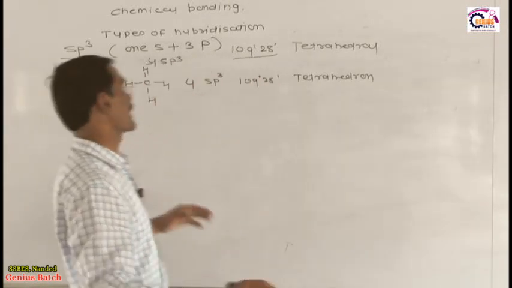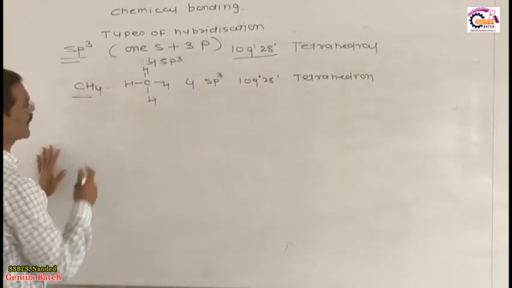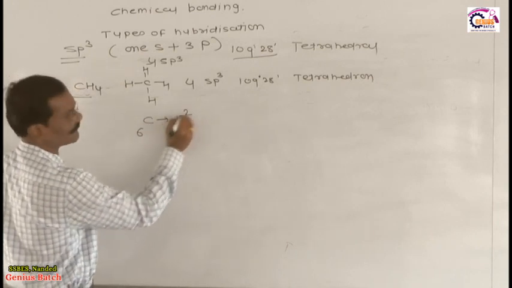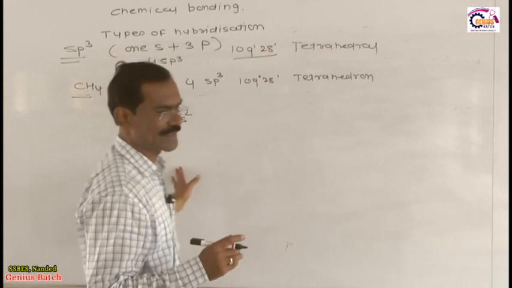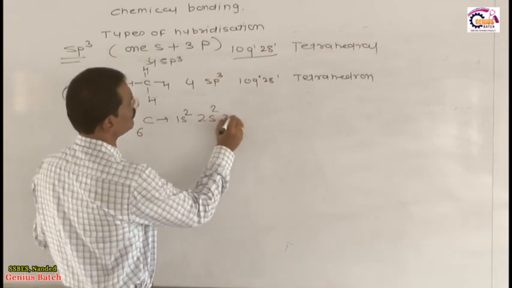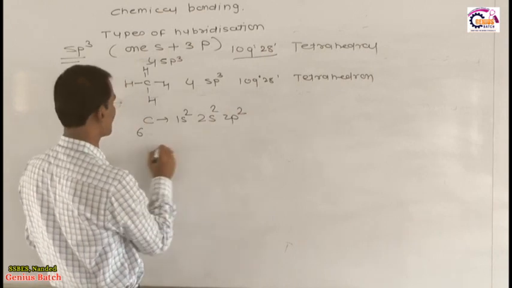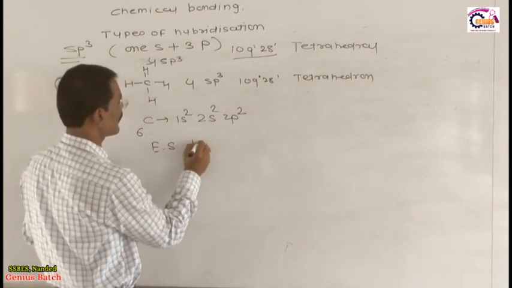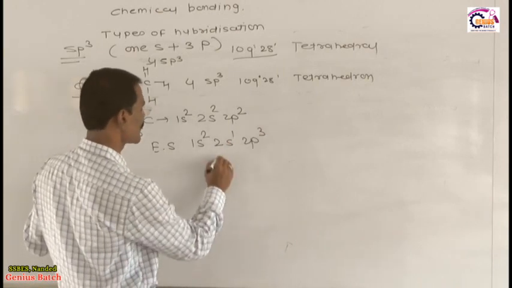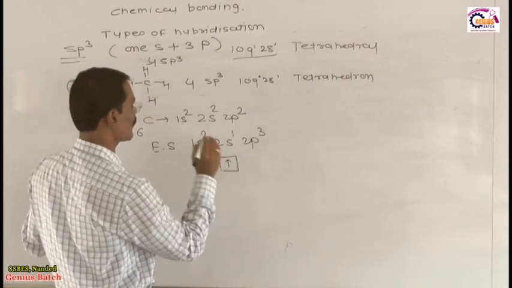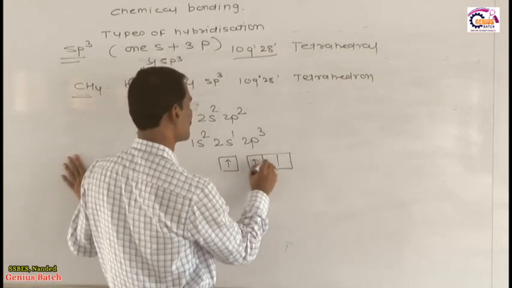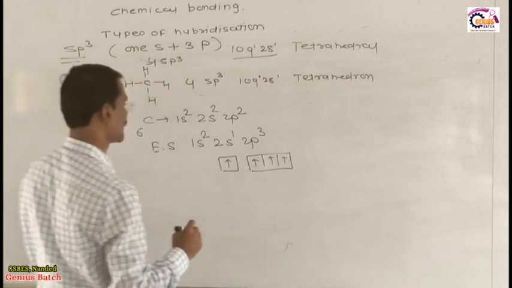So what happens in this case? Dear students, see toward the board how sp3 hybridization is formed. The atomic number of carbon is 6, electronic configuration 1s2, then 2s2 2p2, this is the ground state. But in the excited state the electronic configuration is 1s2 2s1 2p3: 1 electron is present in the 2s orbital and 3 electrons are present in the p orbitals, called 2p3.